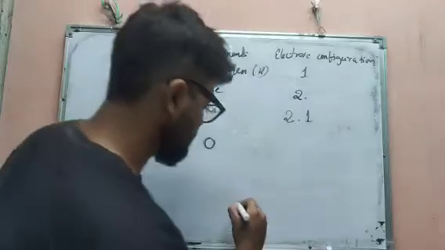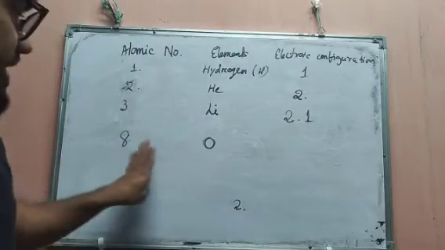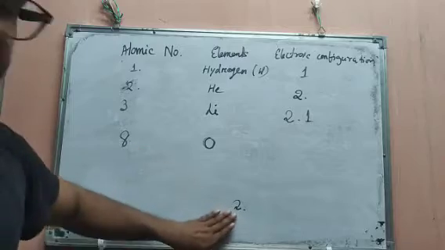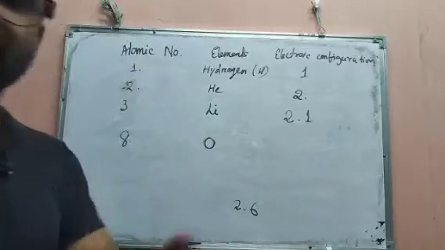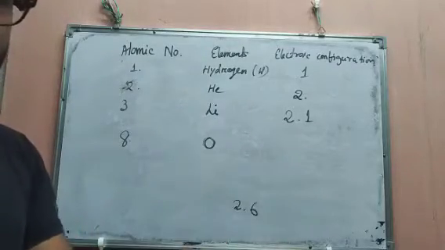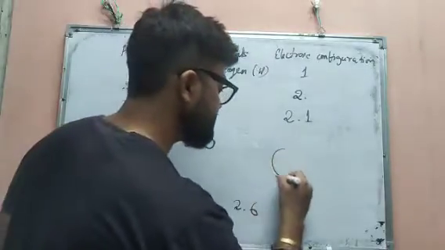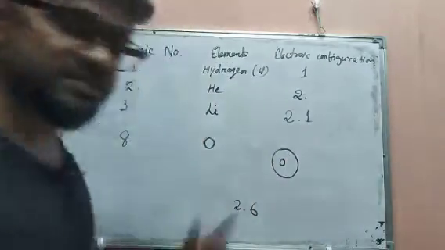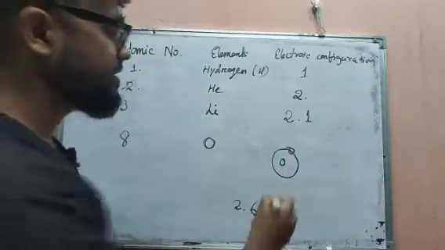So the first orbit will get 2 electrons. So from 8 electrons, the first orbit gets 2 electrons. The remaining electrons will be 6, and these electrons will be occupied. If we are asked to place them in orbits, how can you put them? Simply draw a diagram of oxygen. Then first 1 and 2.